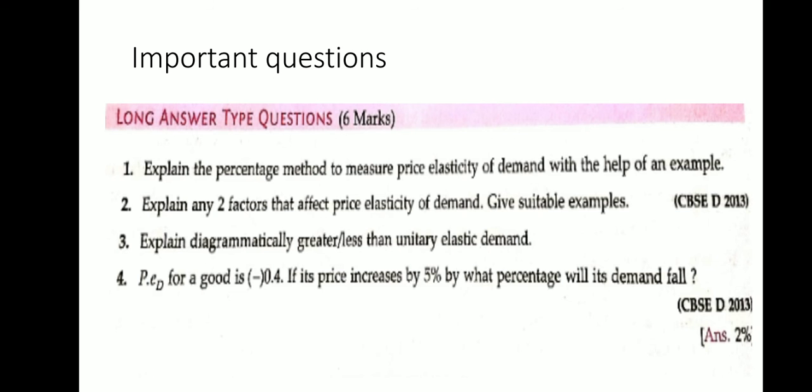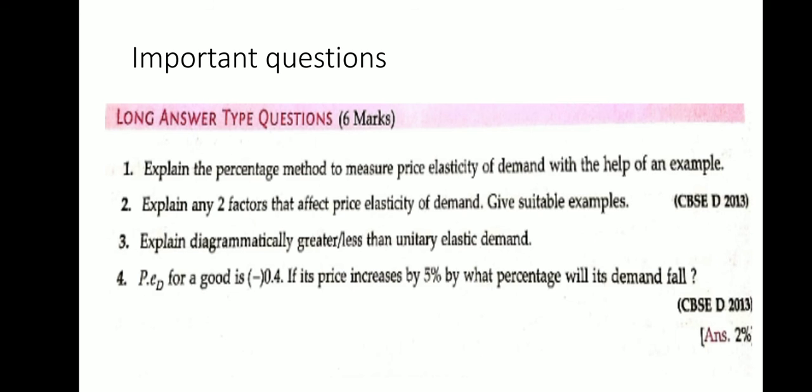Now let us quickly go through some of the important questions that can be asked for 6 marks. Number 1, explain the percentage method to measure price elasticity of demand with the help of an example. Number 2, explain any two factors that affect price elasticity of demand, and give suitable examples.